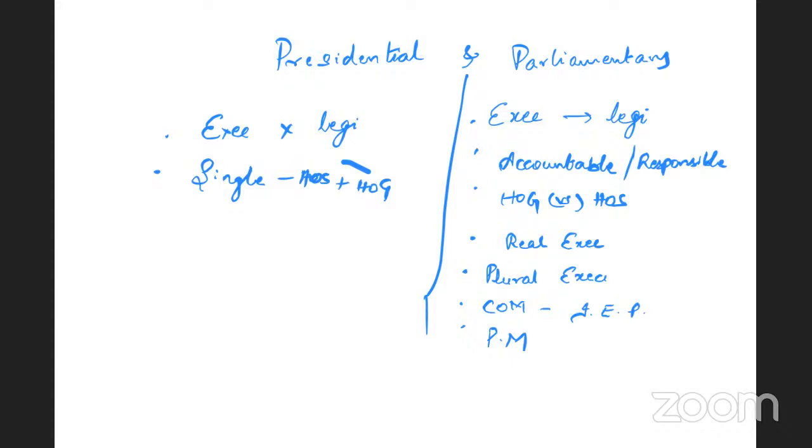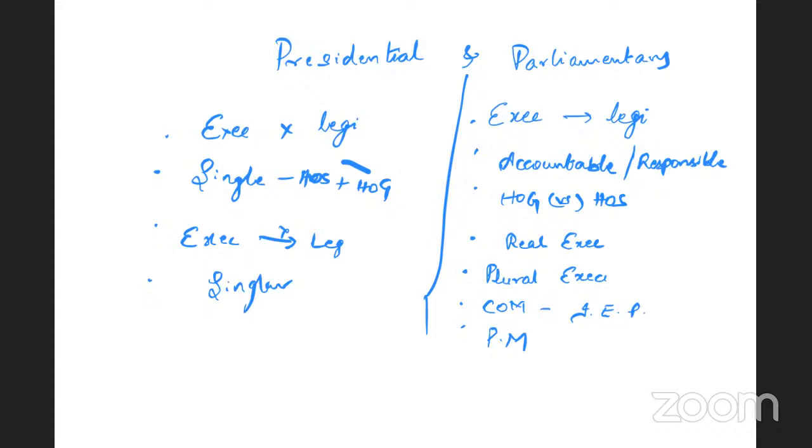Number 3, the executive is not accountable nor responsible to the legislature. The ministers are assistants of the president. They exercise the power on behalf of the president. They do not have any independent functioning executive powers. Individual ministers are answerable only to the president but not the legislature. It is also a singular executive, not a plural, because the entire executive power is concentrated in the president, but not the ministers.